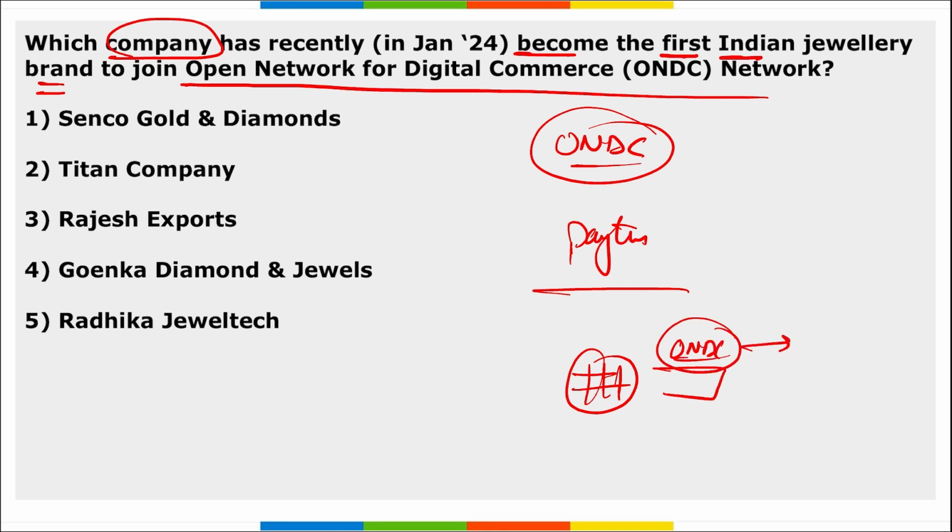On this ONDC platform, you can buy and sell multiple products, like various e-commerce platforms. It is basically an e-commerce platform for the government, ONDC, Open Network for Digital Commerce. Recently, which company became the first Indian jewelry brand to join ONDC? It is Senco Gold and Diamonds. Senco Gold and Diamonds became the first jewelry brand in India to join the ONDC network.